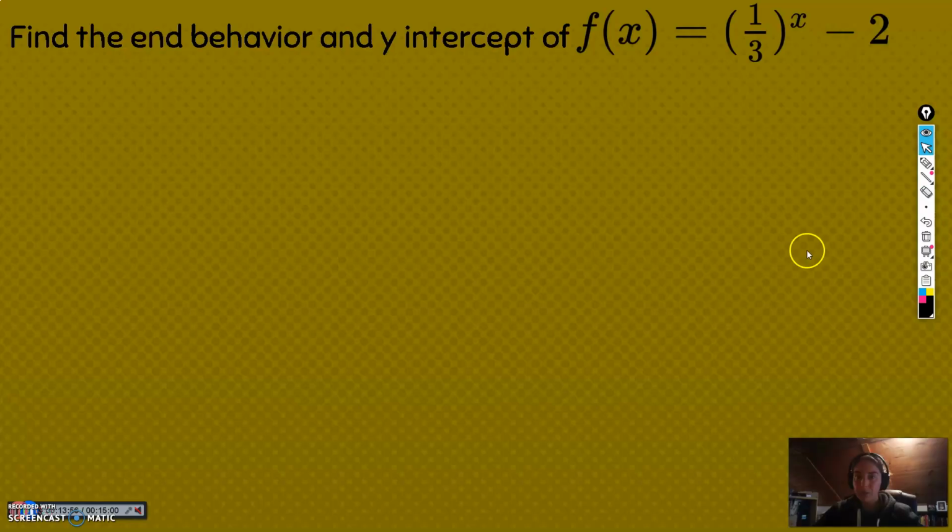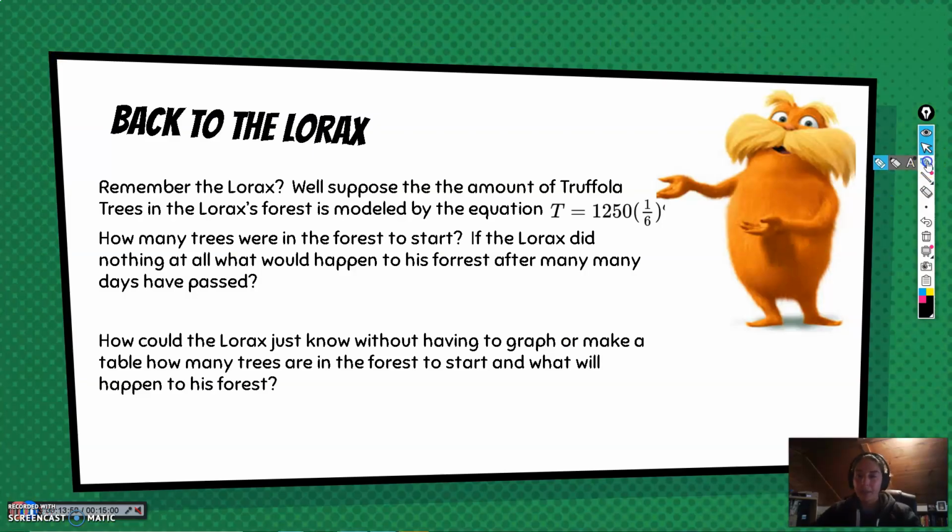So, back to that Lorax guy. Okay, how many trees were in the forest to start with this function? Well, let's plug in 0 here. Anything to the 0 power is 1. So t would equal 1250. So the Lorax was dealing with 1,250 trees when he started.